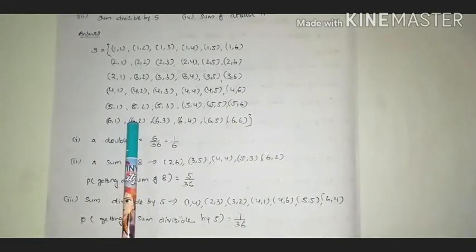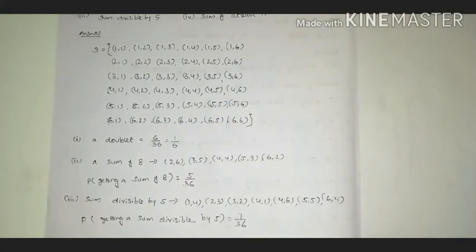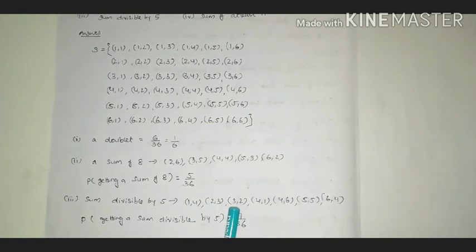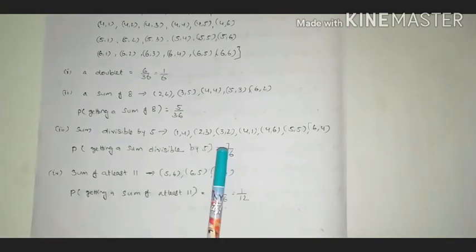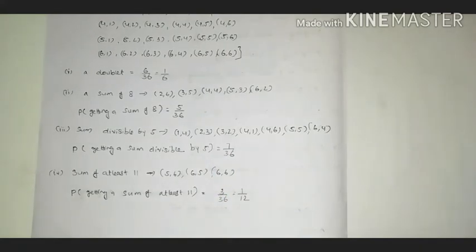And then 5 5 we are getting, and 6 4 we are getting. So in total: 1 4, 2 3, 3 2, 4 1, 4 6, 5 5, 6 4, that is 7 favorable outcomes. Then its probability should be 7 by 36.